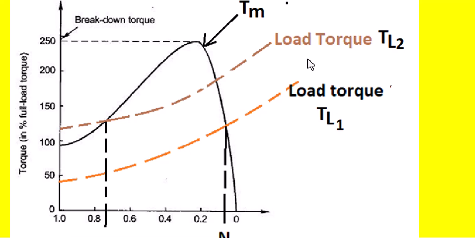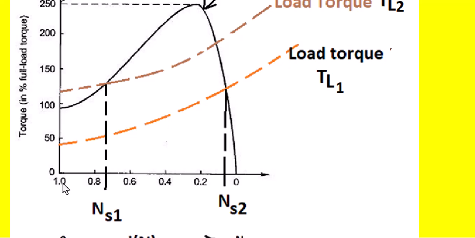Let us say the load torque TL1 characteristic is like this, and this is the motor characteristic with the thick line. If you look at this, the load torque is less than the motor torque when the speed is 0, that is, slip is equal to 1.